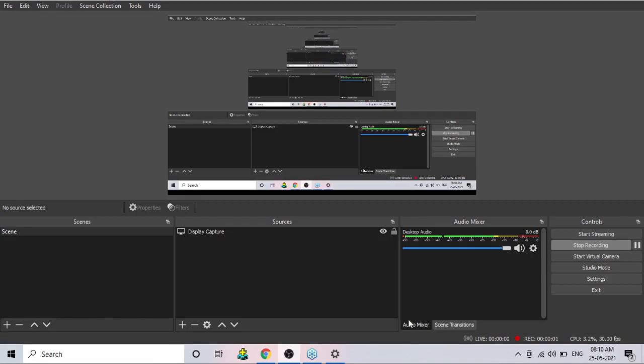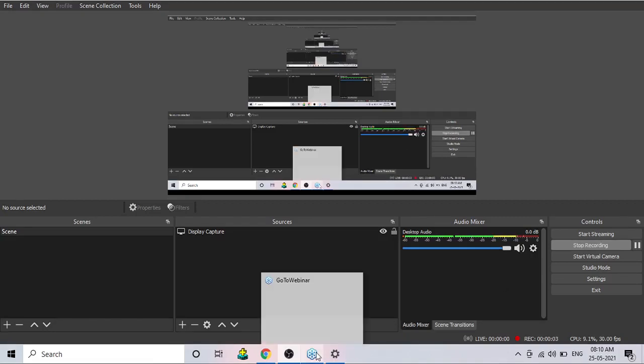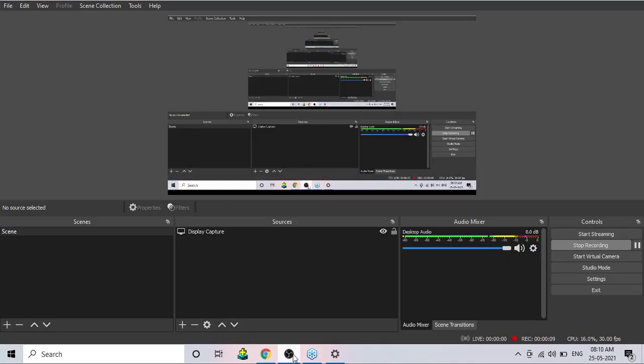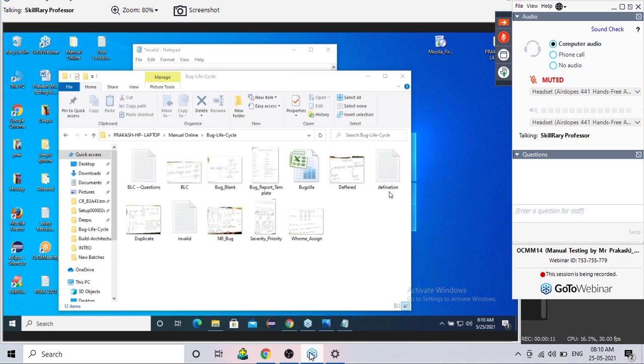Diagram of the bug life cycle. Whenever in the interview they say bug life cycle, how exactly should the final diagram be written? Because the first day, whatever diagram I had written, that is wrong. So I have given you yesterday one final diagram of the bug life cycle. The final diagram was clear for everyone.